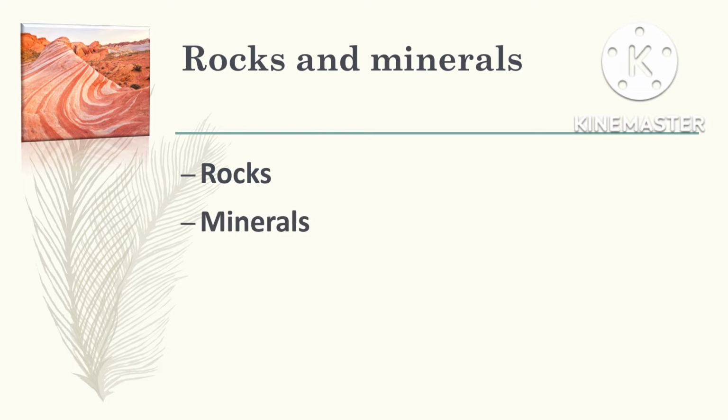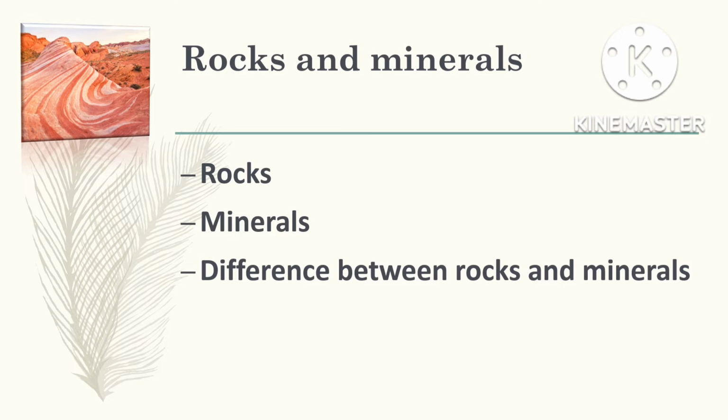Minerals. Minerals are inorganic substances occurring naturally. These are solid substances which have a definite chemical composition. Difference between rocks and minerals: rocks are solid masses of minerals obtained from the earth's crust, but minerals are inorganic substances occurring naturally. A rock has no definite chemical composition, but minerals have a definite chemical composition. Examples of rocks are granite, sandstone, quartz, and so on. Examples of minerals are iron, silicon, magnesium, sodium, and so on.